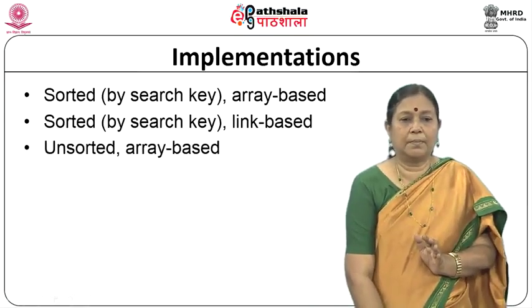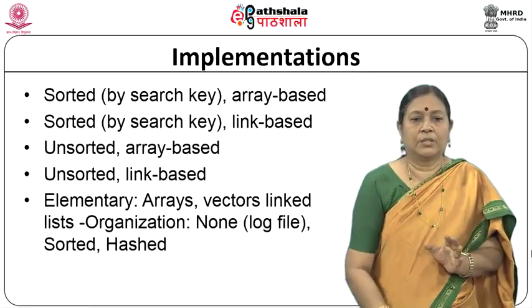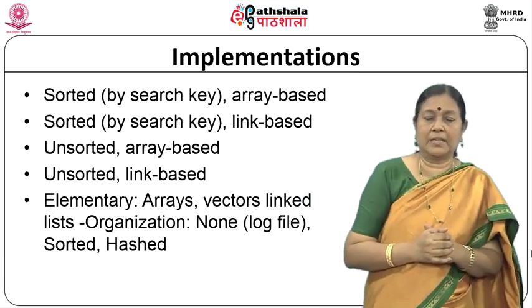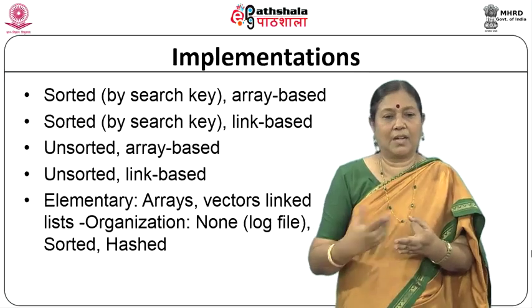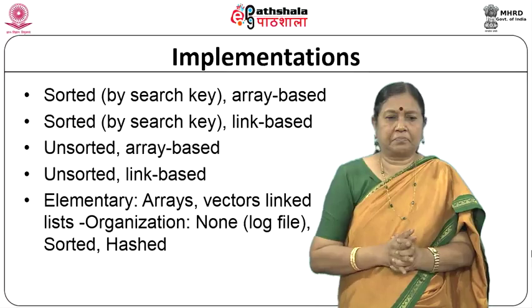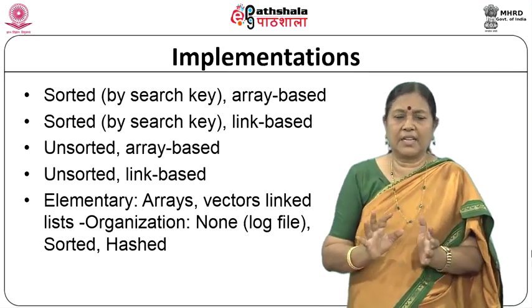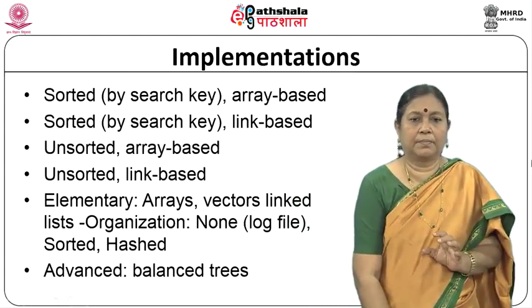Then it is sorted, unsorted and array based, and unsorted and link based. So, these are the four methods that are used for the implementations: sorted order array based, sorted order link based, unsorted order array based and unsorted link based. The elementary thing is that arrays, vectors, linked lists, the organization, everything has to be sorted and hashed if it is sorted.